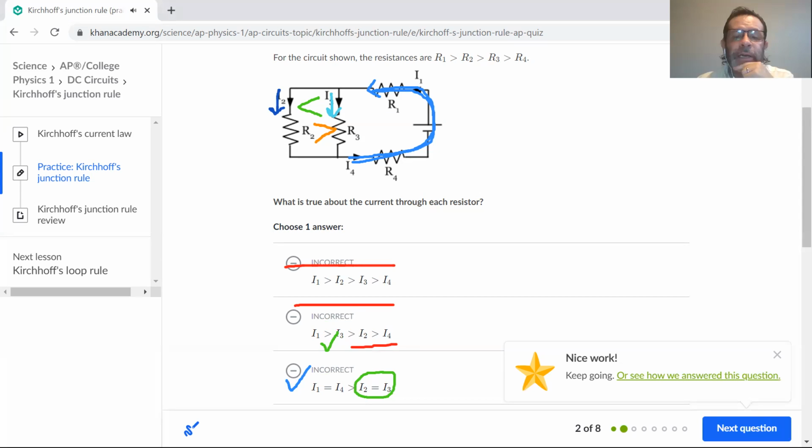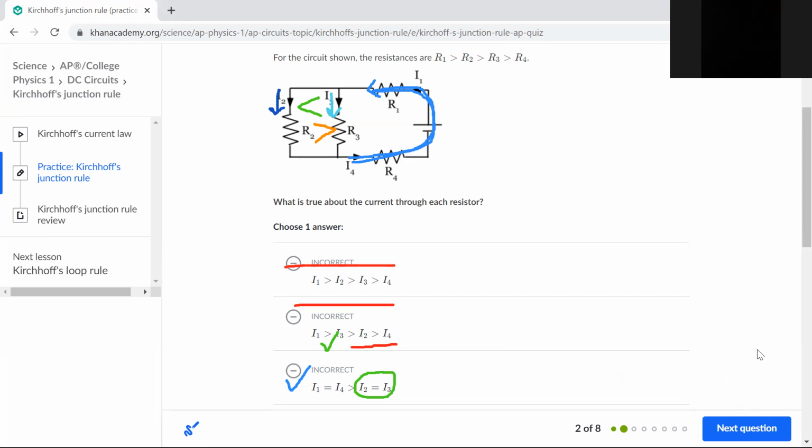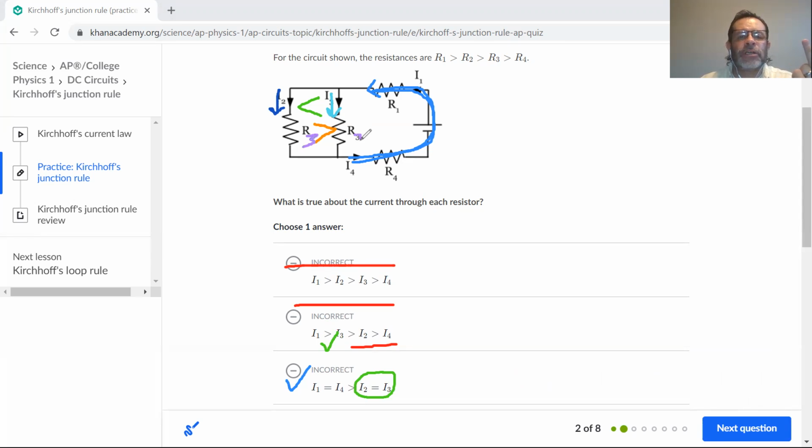Okay. Yes, sir. That is correct. Yes, Ivan, go ahead, please. So it doesn't matter that R3 is closer to the rest of the circuit. No, that's a very interesting question, Ivan. We could have flipped these, by the way. We could say that this is R3 and this is R2. For the purpose of the analysis, the only thing that would happen is that these relationships would be flipped.